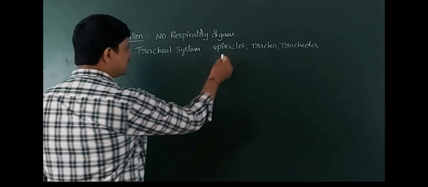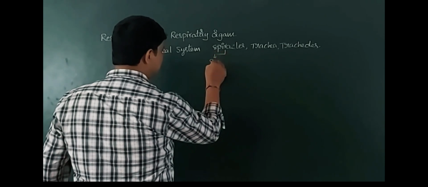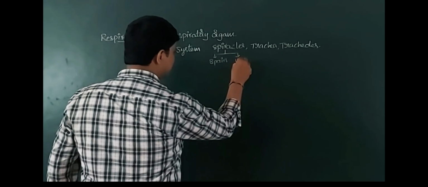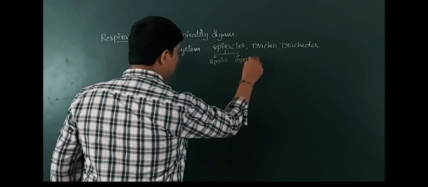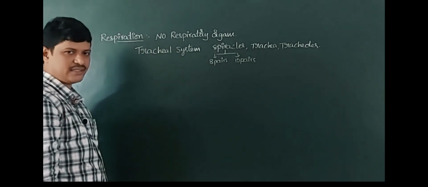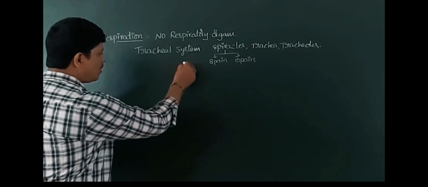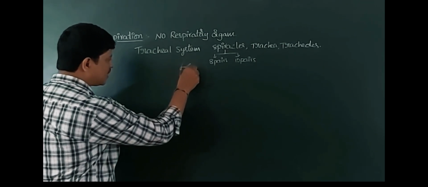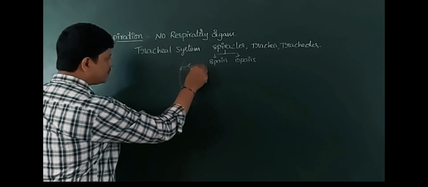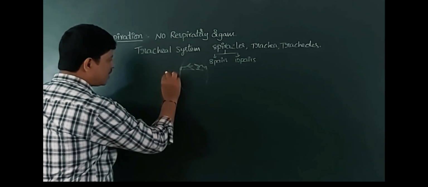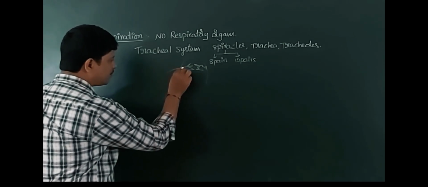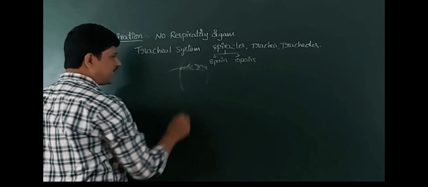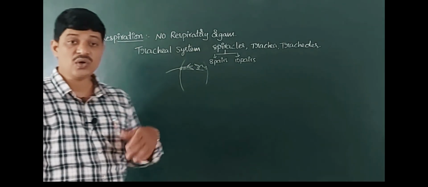The spiracles number either 8 pairs or 10 pairs. Due to the presence of this tracheal system, the spiracles on each side collect the gases from outside and supply them directly to the tissues or cells.